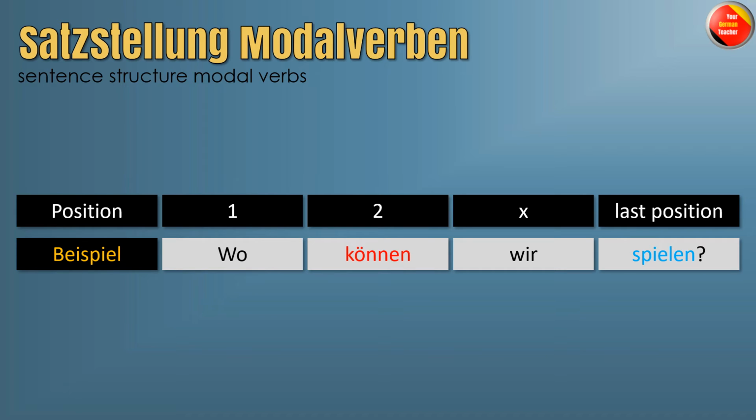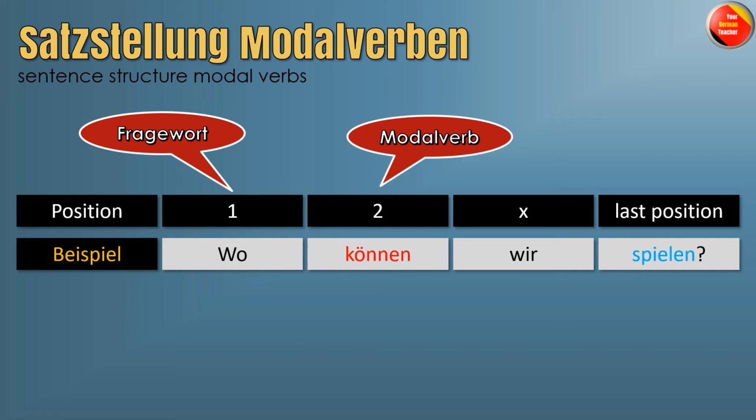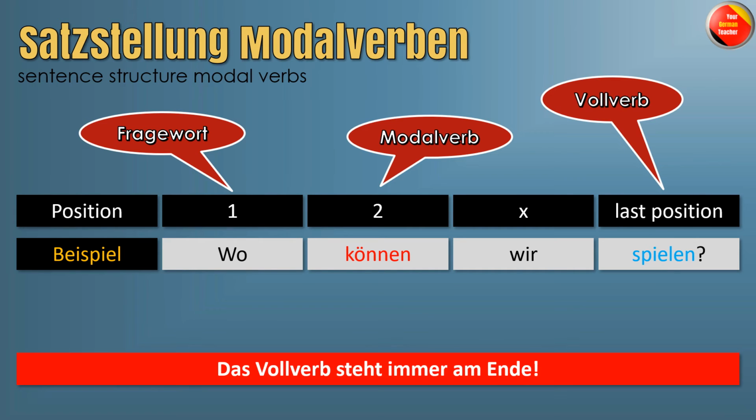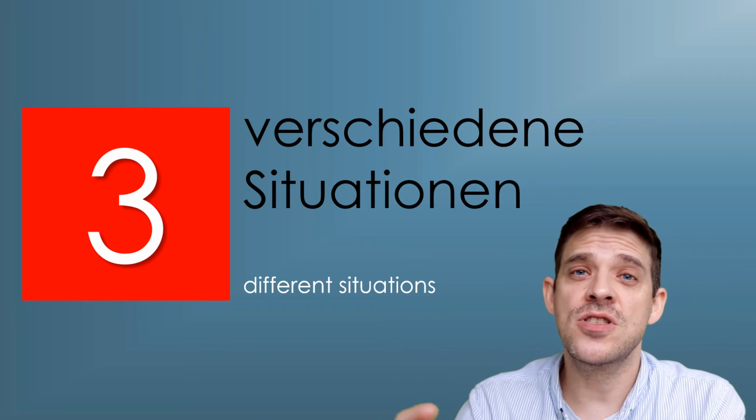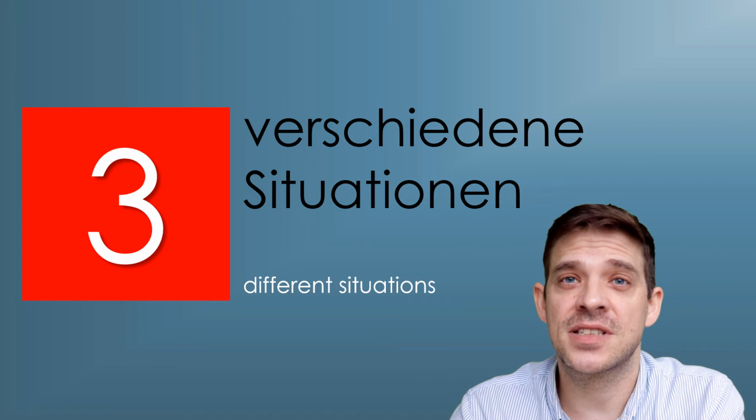Position 1 in W-Fragen ist immer das Fragewort. The question word is always position 1. Dann Modalverb, zweite Position, und am Ende ist das Vollverb. So again, the same rule, das Vollverb steht immer am Ende. 3 verschiedene Situationen. You can use können in 3 different situations.